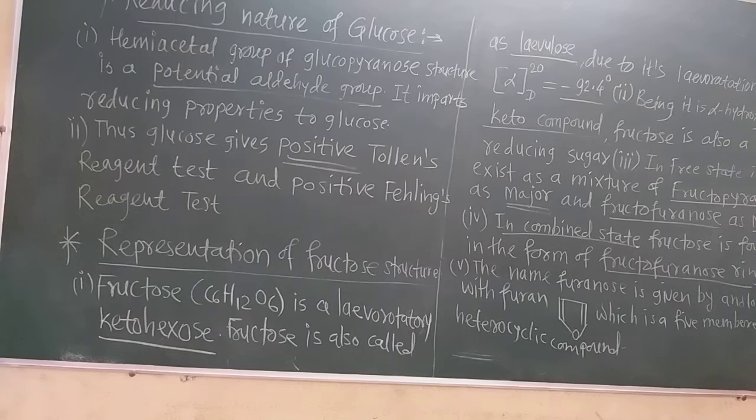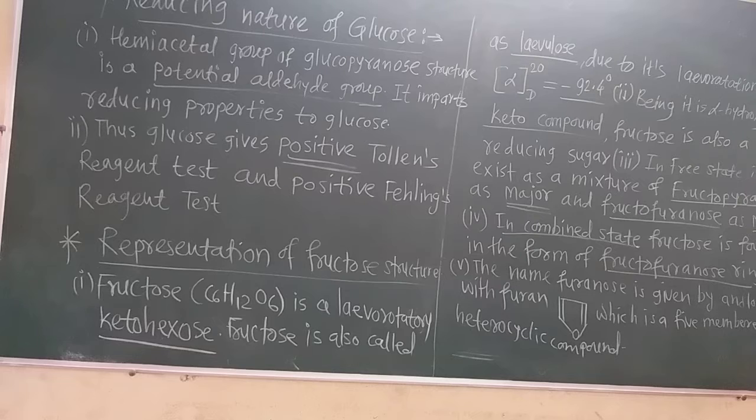You know that sucrose, that is cane sugar, on hydrolysis gives two hexose sugars, glucose and fructose. We have already seen the preparation of glucose, the chemical reactions of glucose, the open chain structure of glucose, and the ring structures of glucose in Fischer projection formula and in Haworth projection formula.